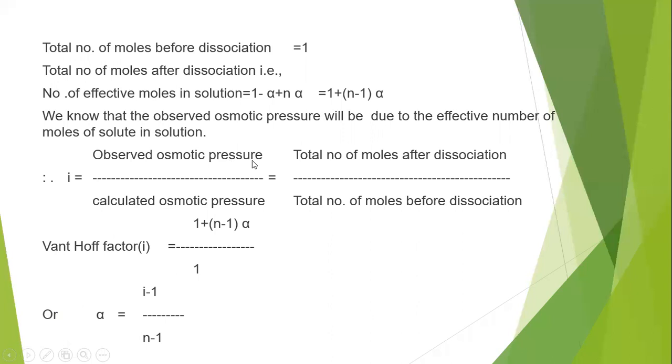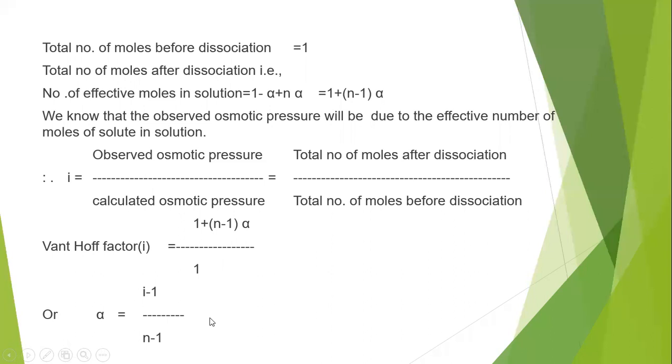Because osmotic pressure is a colligative property which depends on the total number of moles of a solute present in them, we take the total number of moles after dissociation by the total number of moles before dissociation. That is also the formula we can use for the calculation of the Van 't Hoff factor. So the Van 't Hoff factor i equals 1 plus (n minus 1) times alpha, by 1, or alpha equals (i minus 1) by (n minus 1).